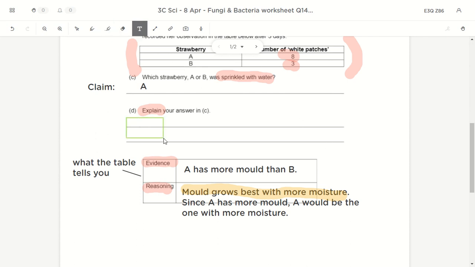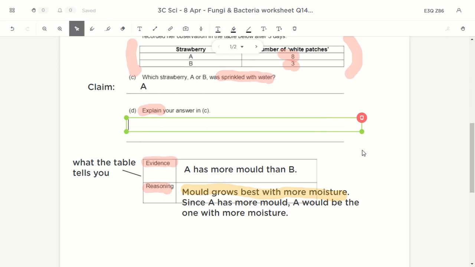So I know strawberry A is the one that is sprinkled with water. Why? Let's talk about the evidence first. A has more mold than B. So that is the evidence. So when you write out your answer, you must also include the evidence that you see.